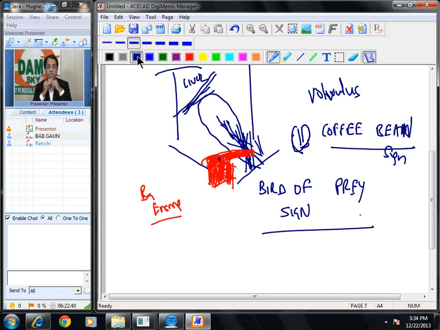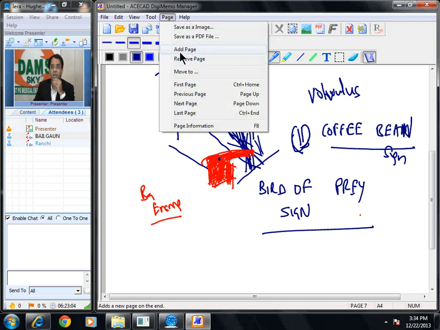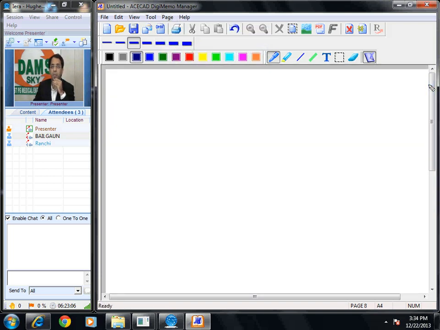Now let us see the question again. All the following are radiological features of sigmoid volvulus except: inverted U-shaped bowel loop, right in front of you, you can see that. Liver overlap sign, obviously you can see it now. Bird of prey sign, again you can see it. So the answer is cupola sign. Now cupola sign is a sign of, please remember this is very important, I will be dealing with this topic in more detail.